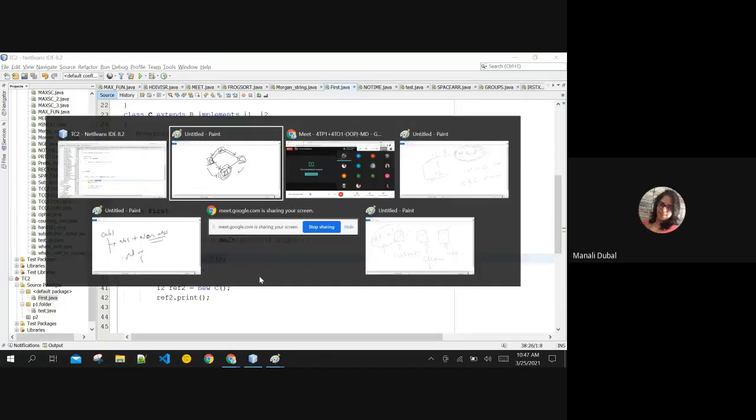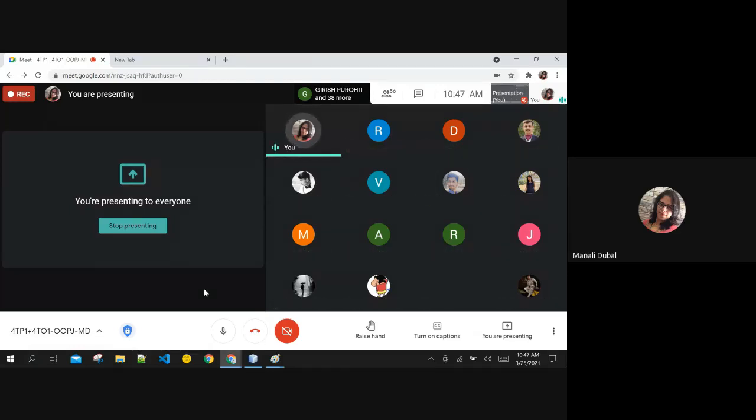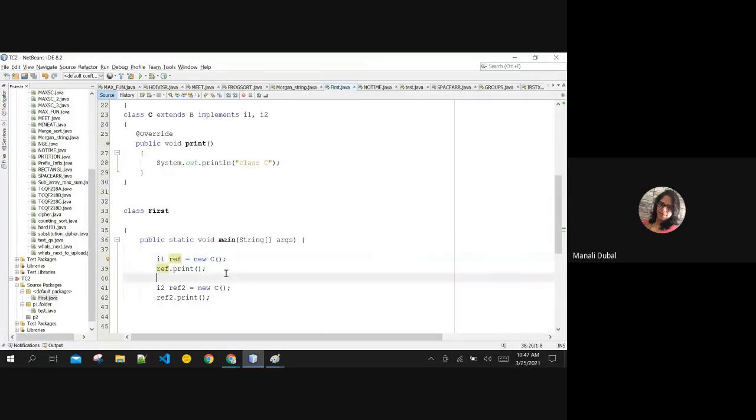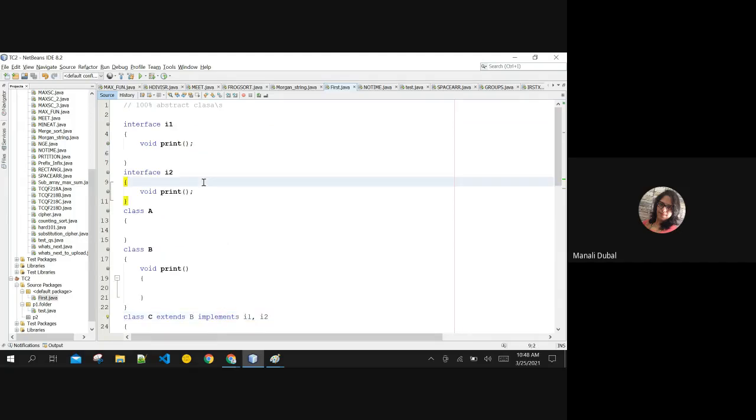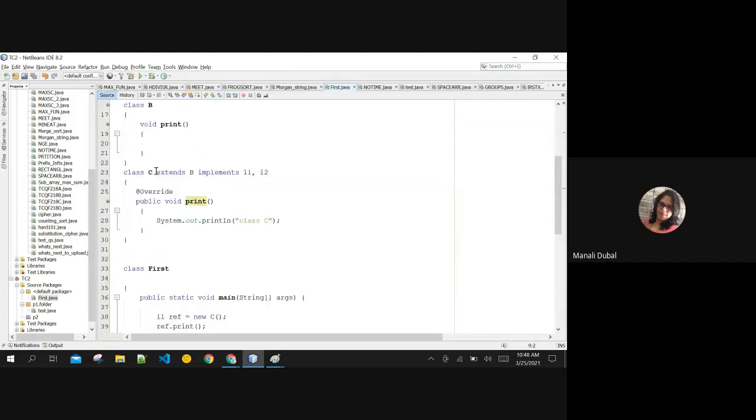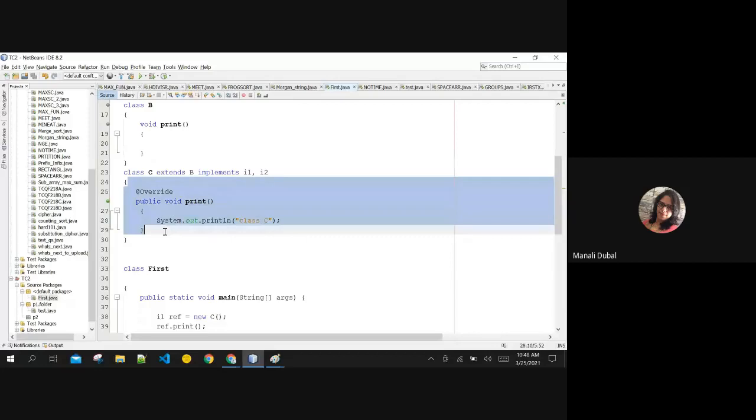Yes, ma'am. Are you getting this? Does anybody have any questions on this? You cannot extend classes like this, because classes will definitely have their own body, and the functions are going to have their own body. But in an interface there is nothing, because they don't have a body at all. So whichever class implements it is going to provide its own personalized implementation.